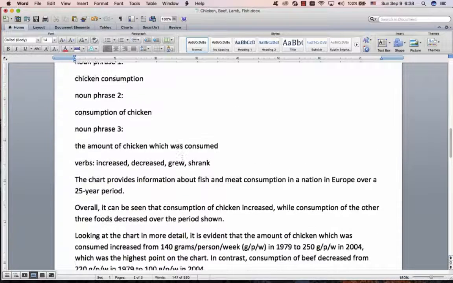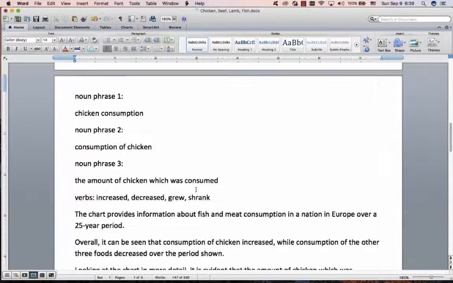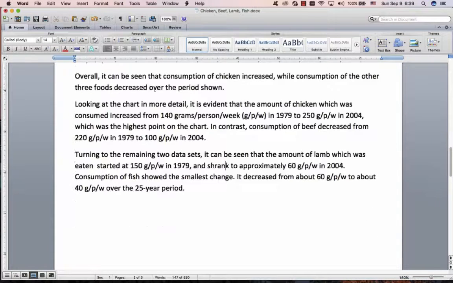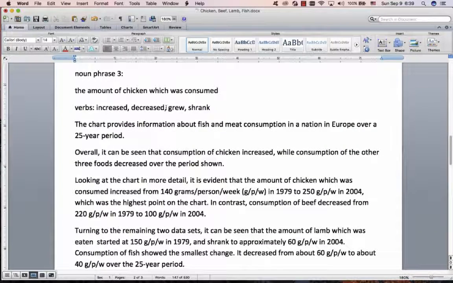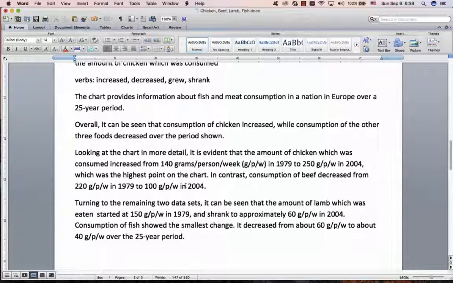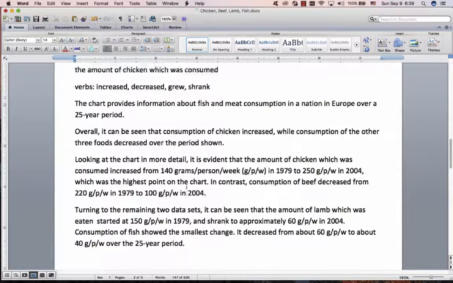We found 3 noun phrases from here, and then in the subjects of our sentences, we use those noun phrases to construct the sentences. We just use some simple verbs. Please notice we didn't use anything else in the subject of the sentence. This is very important. Don't use there was. Don't use chicken increased. The chicken didn't increase.